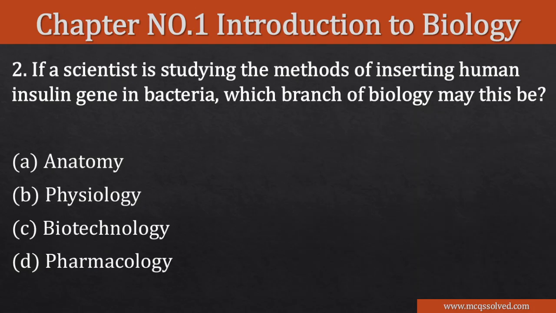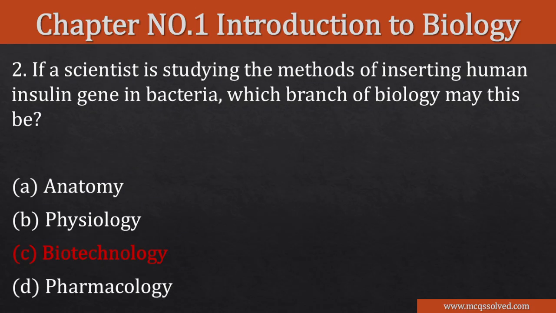If a scientist is studying the method of inserting human insulin gene in bacteria, which branch of biology may this be? Anatomy, physiology, biotechnology, pharmacology. So the right option is biotechnology.